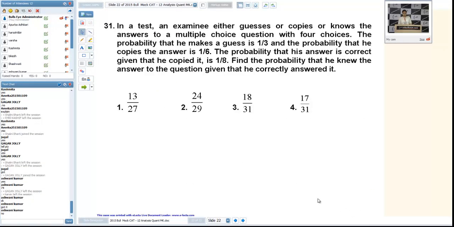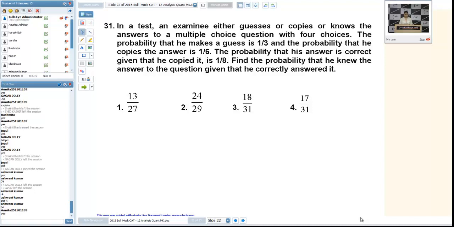Now come to the 31st question. Any problem in this? Total probability law we will apply. Yes, Amrita. Okay, see, I think you have read this question. There can be 3 categories: either you know the answer, or you are guessing the answer, or you are copying it.